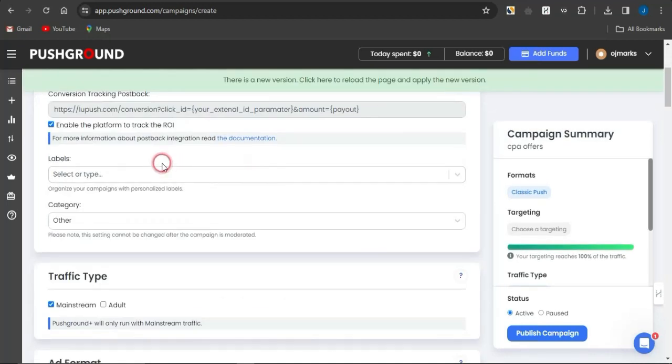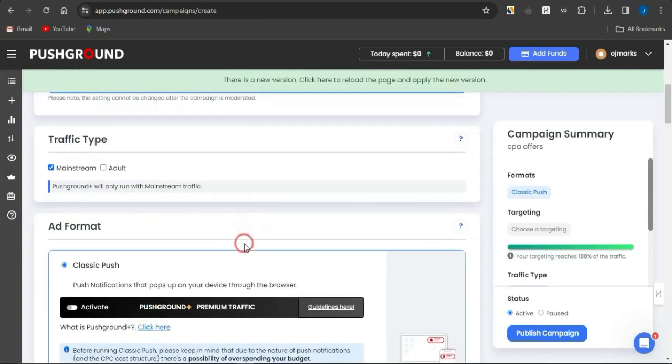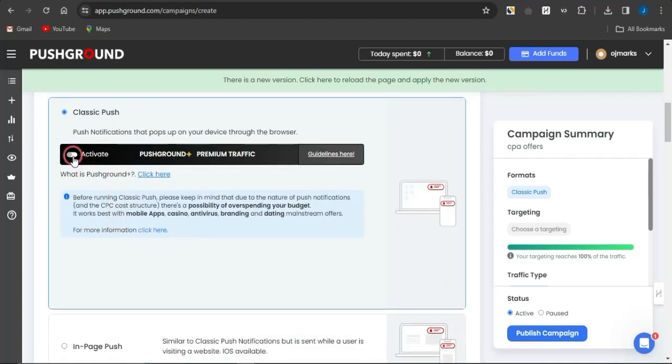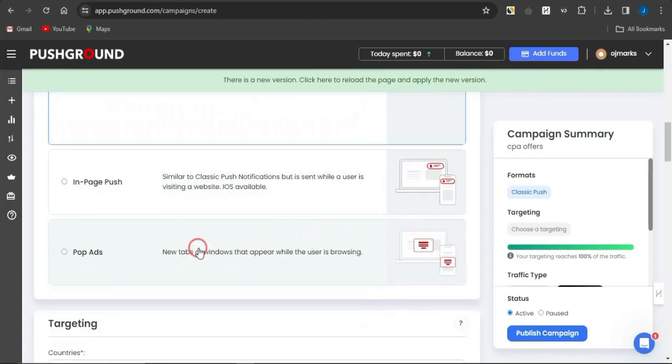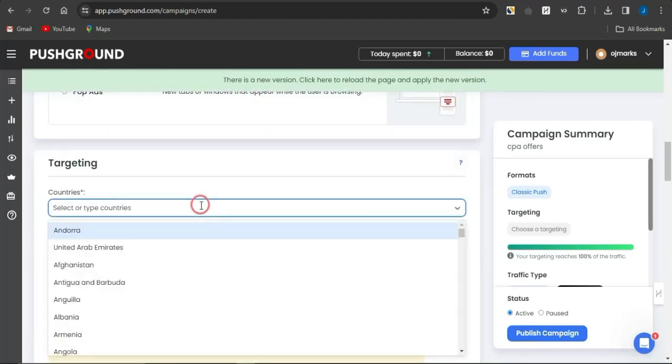You can then go into inserting labels. You can select the category of the offer. I'm going to select sweepstake because that's the category. You want to leave the traffic type on mainstream. You want to simply turn on the classic push notification because I prefer that to the in-page push or the pop ads. Now you want to select the country that you're targeting.